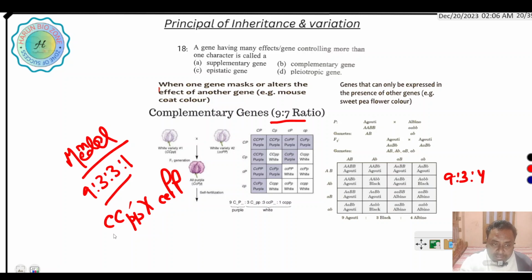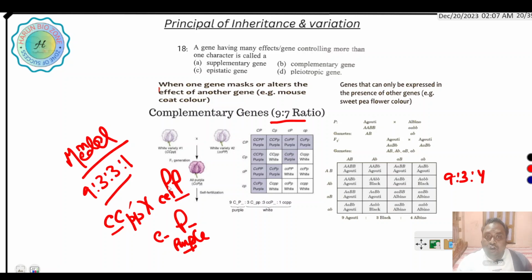When these dominant alleles are present separately, they do not express themselves, but when these two dominant genes come together, they express together a new character and produce a purple color.